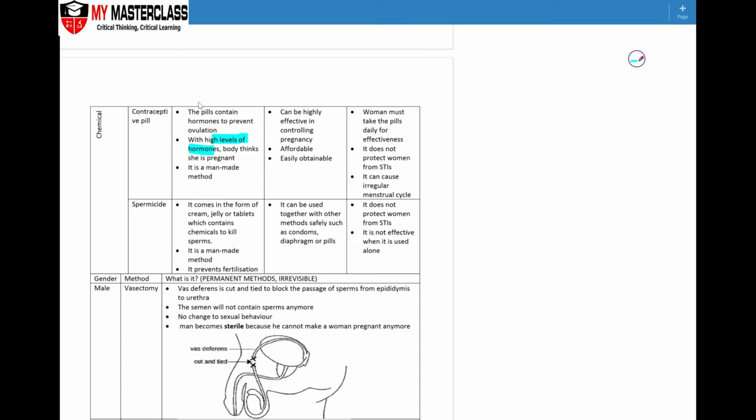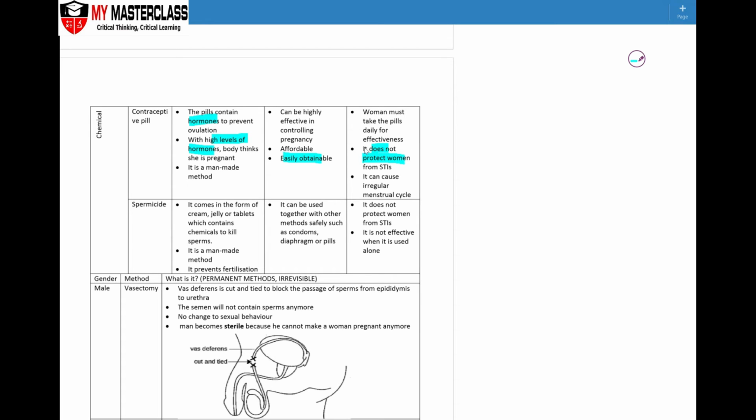So these pills contain the hormones, so once the body thinks that the female is pregnant due to the artificially high level of hormones in the body, it will prevent ovulation, which means it will prevent the release of a mature egg from the ovary to release the ovum. These are also easily obtainable from the doctors themselves. However, it definitely does not protect women from STI.